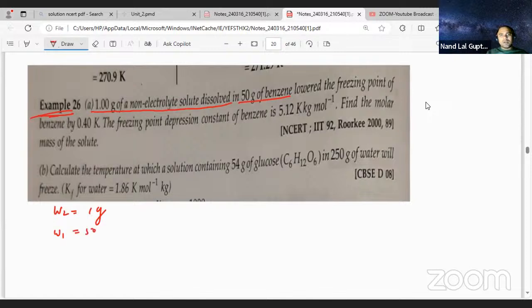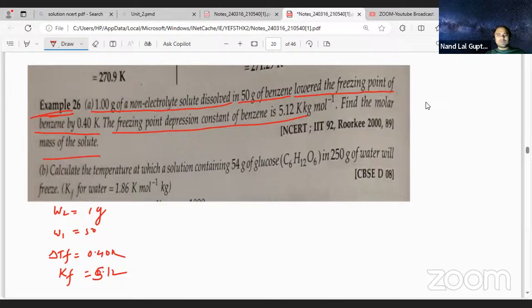It lowers the freezing point of benzene by 0.40 Kelvin. The freezing point depression constant Kf they have given is 5.12. Find the molar mass of solute.